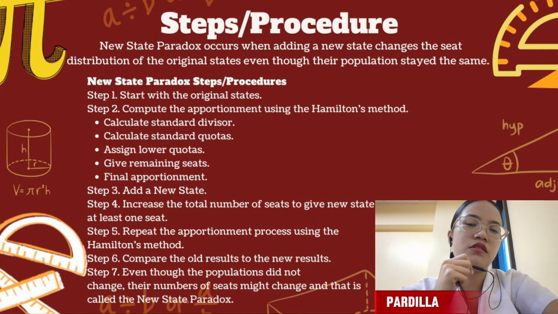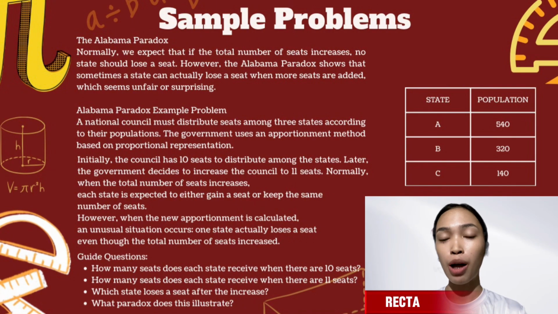And step number 7, even though the population did not change, their numbers of seats might change, and that is called the new state paradox. So now I'll be presenting a sample problem with solution.